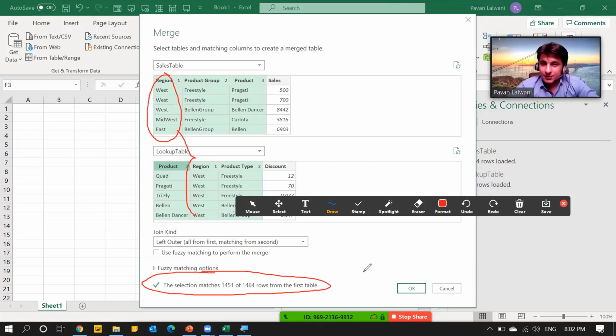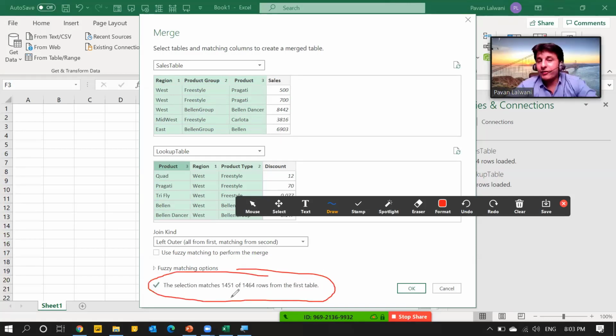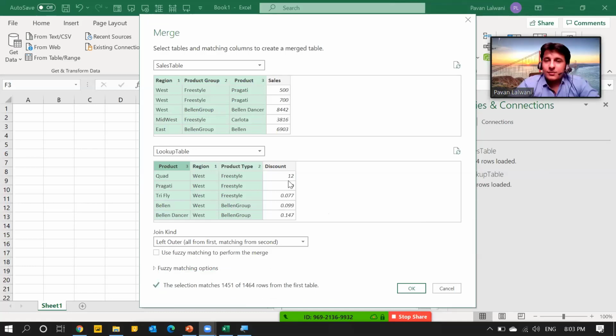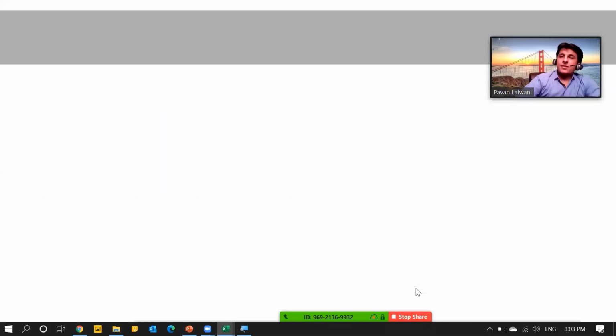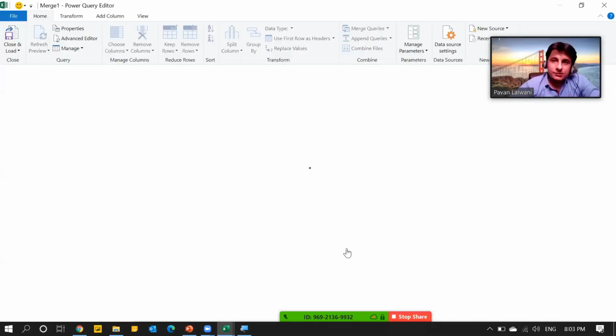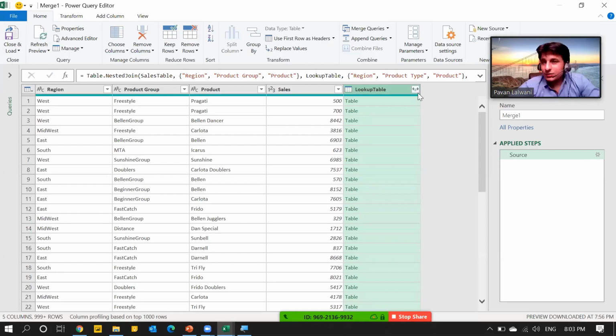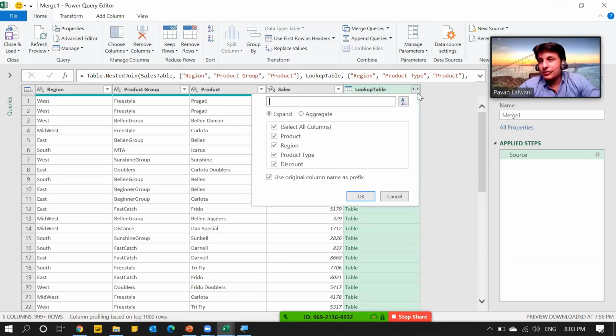Control click. And before I load the table, it's giving me how many records are matching. So on the spot, it is trying to give you the answers. So yeah, I'll just click on OK. VLOOKUP gives you a one-column-at-a-time answer. In Power Query, merge will give you all the columns, and whichever you want, you can select.